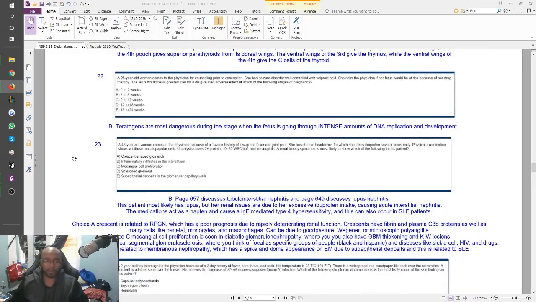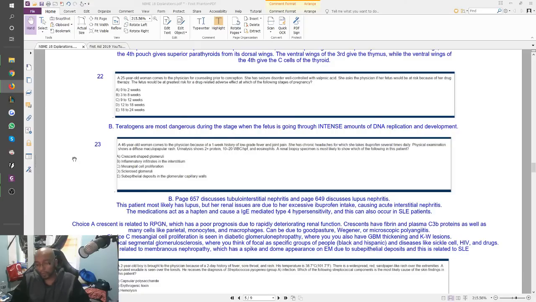Alright, now number 23. This is a renal question. This is a really good question too. A 46-year-old woman comes to the physician because of a 1-week history of low-grade fever and joint pain. She has chronic headaches for which she takes ibuprofen several times daily. Physical exam shows a diffuse maculopapular rash. Urinalysis shows 2+ protein, some white blood cells, and eosinophils. A renal biopsy is most likely to show which of the following in this patient?